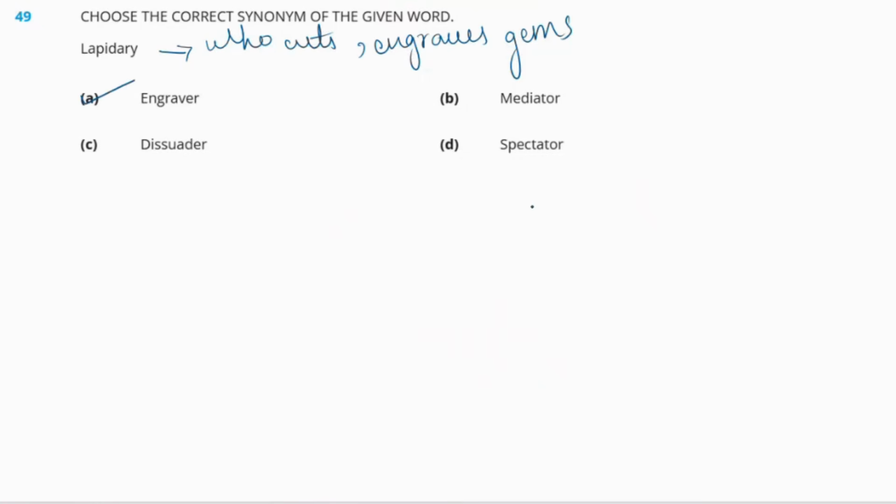But let us see the meaning for other words as well. Mediator. Okay, mediator means the person who acts as the medium between two persons or two things. Next is dissuader. So dissuader means discourages someone. And last one is spectator. So a person who watches at a game.